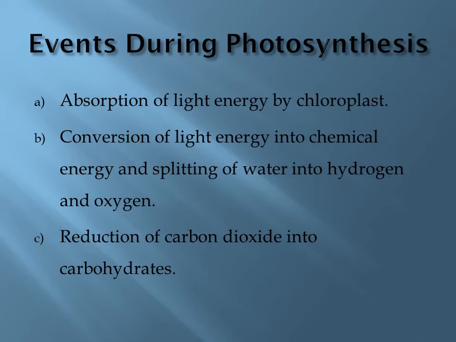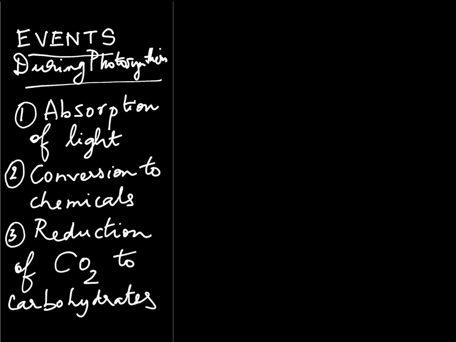Reduction means whatever water has been split to hydrogen, those hydrogen will be used to add up with the carbon dioxide. So whenever hydrogen is added to a molecule, it will be called as being reduced. So reduction of carbon dioxide into carbohydrates. So these are the three events during photosynthesis: absorption of light, conversion to chemicals, at the same time splitting of water to hydrogen and oxygen, and finally reduction of carbon dioxide to carbohydrates.